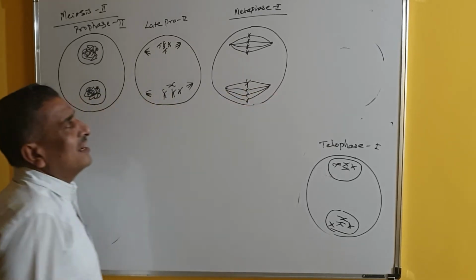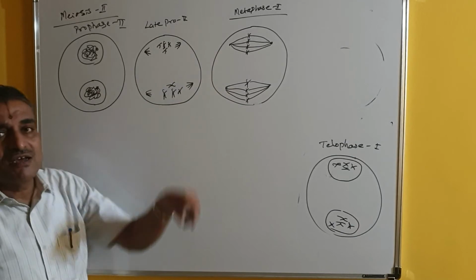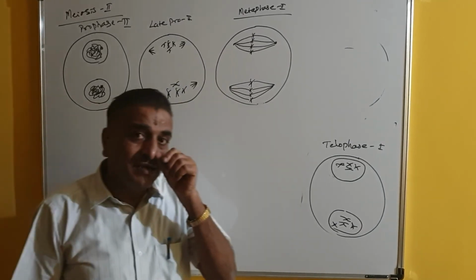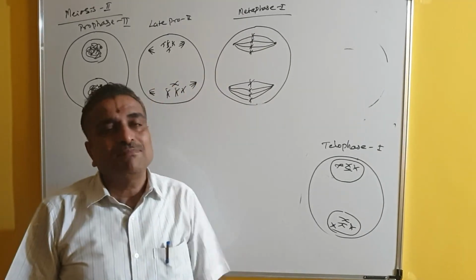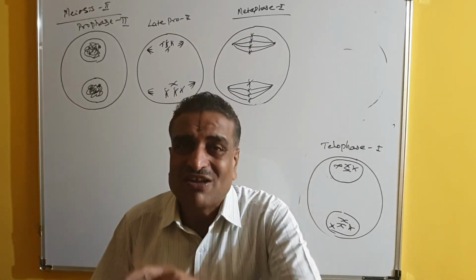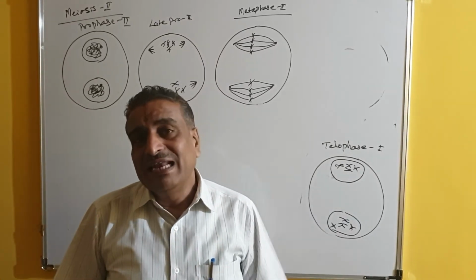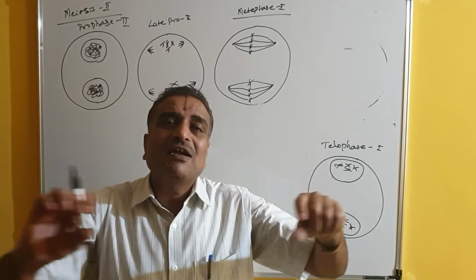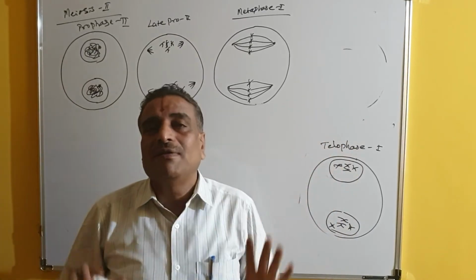We have to critically analyze metaphase 1 and metaphase 2. In metaphase 1, you will find only one metaphasic plate. In metaphase 1, the chromosome bivalents are arranged on the equatorial plate, and the chiasmata are present on the equatorial plate.